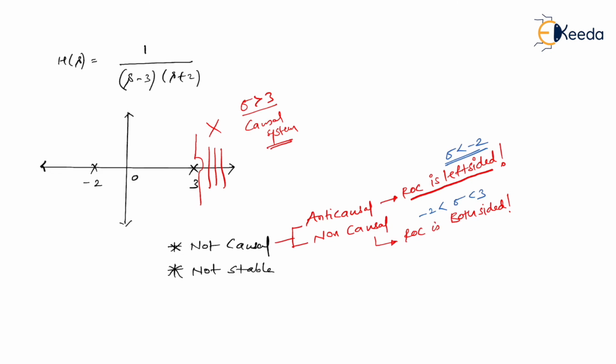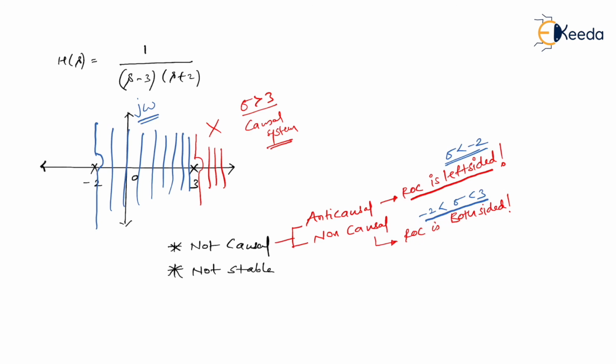So now there are two possible ROCs. For example, I'm talking about this ROC, that is, the ROC trapped between -2 and 3. So let me draw that possible ROC here. So you might have this kind of ROC, but the problem is that it is including the j omega axis.